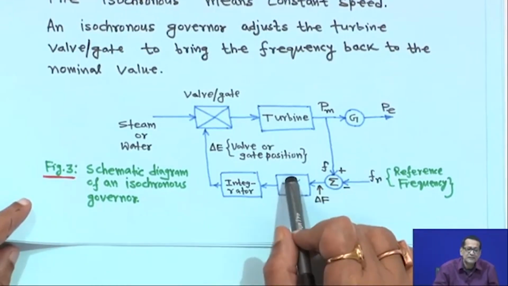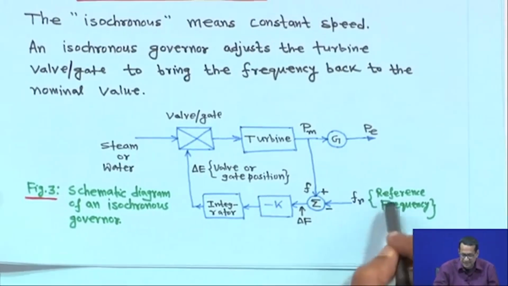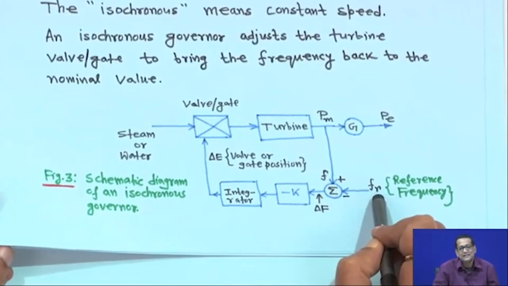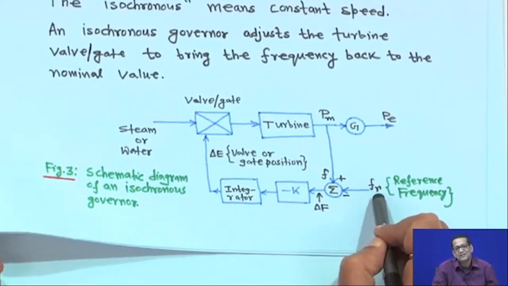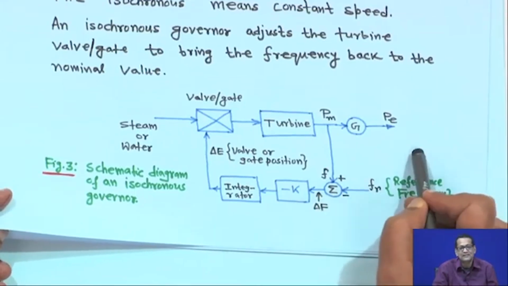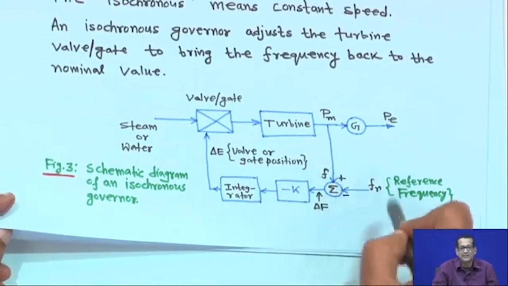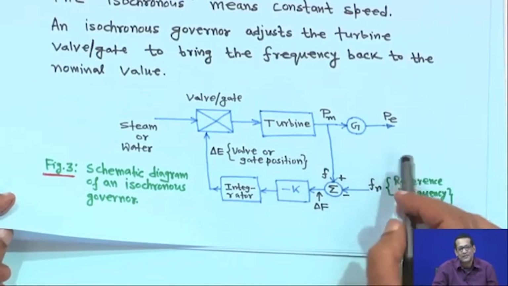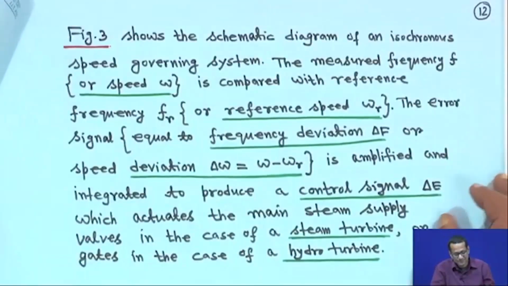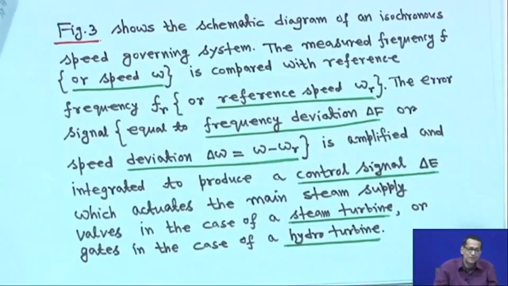If there are two generators, then there will be a problem for the isochronous governor, because you will set the reference frequency setting manually. In that case, when you set it for 2 or 3 generators, human error may be there, so it cannot be exactly the same. The difference for one generator will be different from another generator. So all the generators will try to set the frequency to their own reference value, and there will be a fight among them. That is why the isochronous governor is suitable for only one generating unit. Therefore, this is figure 3, whatever I told you I have written here for you.